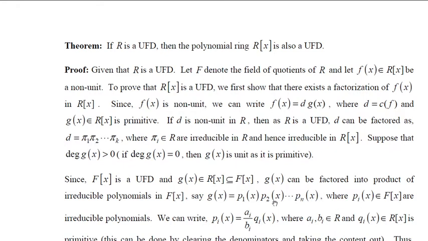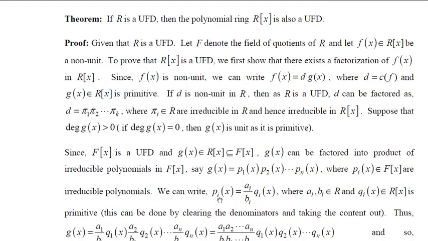But by the earlier discussions, if they are irreducible polynomials over F[x], these can be written as, for example, p_i(x) equal to a_i/b_i times q_i(x), where a_i and b_i are coming from R and q_i(x) is a primitive polynomial of R[x]. How? By clearing the denominators and taking the content out. This we have done in the previous class. So we have written p_i(x) equal to some a_i/b_i into q_i(x).